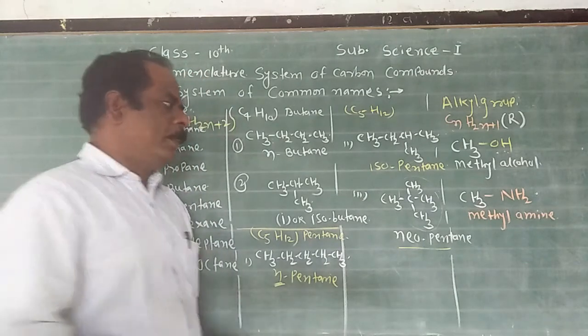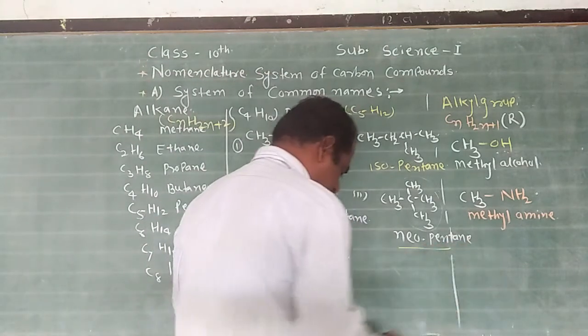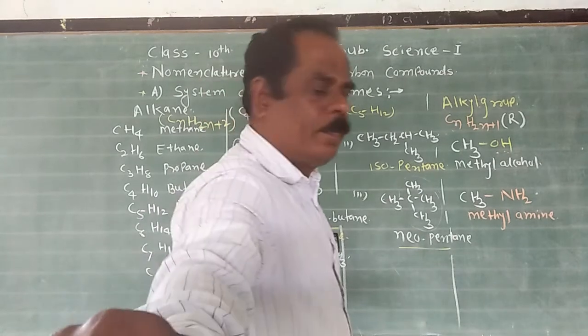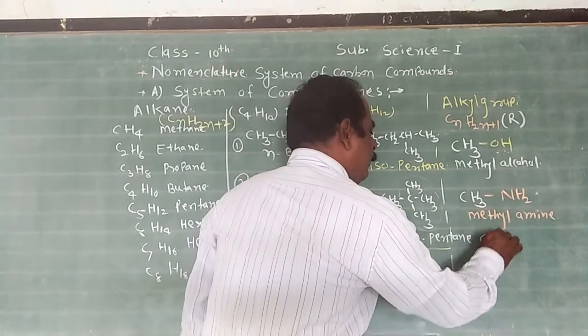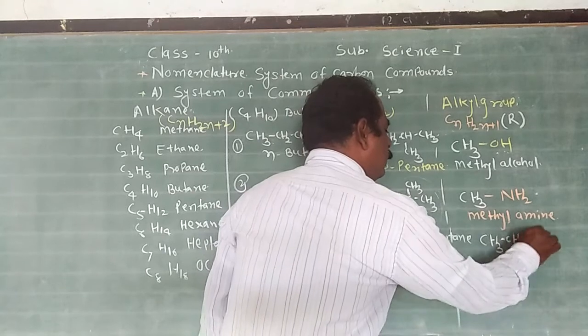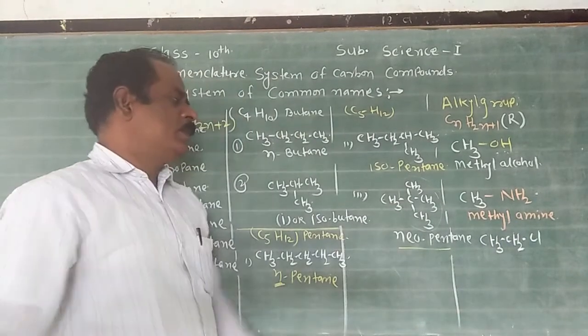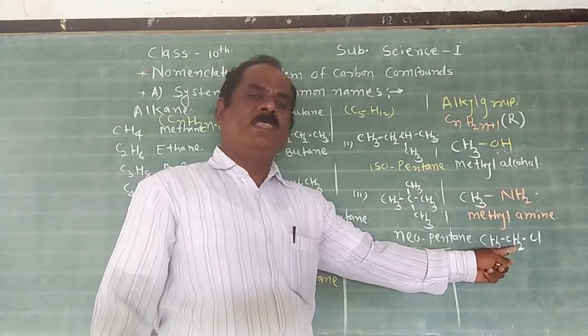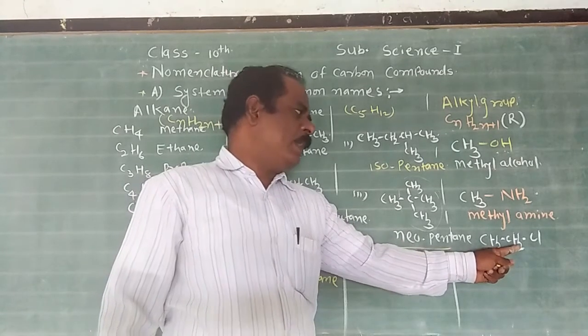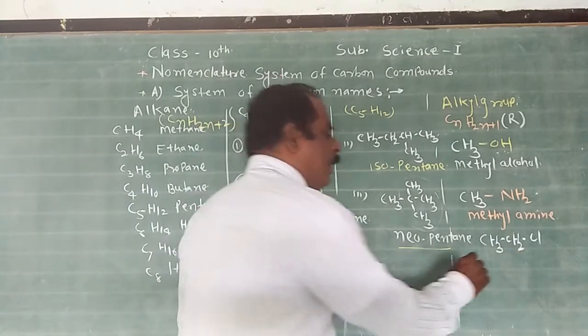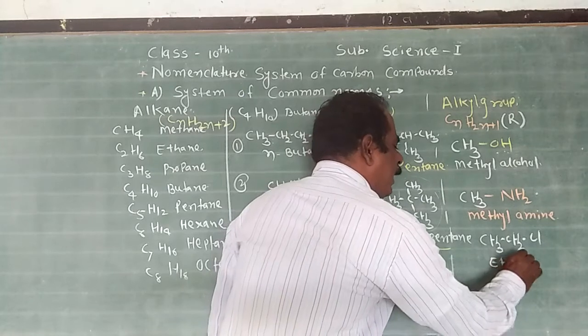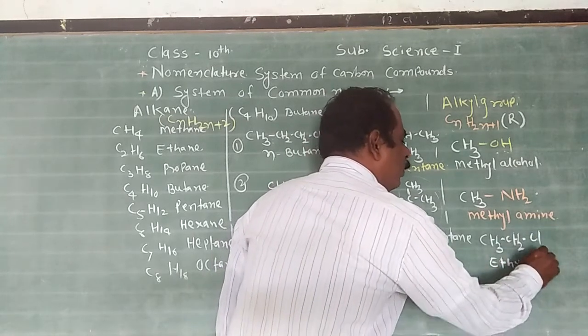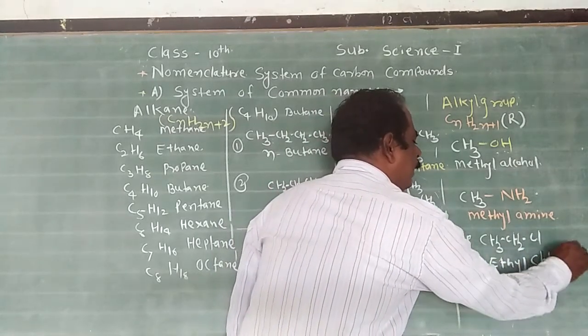Next, CH3CH2Cl. CH3CH2 has two carbon atoms, ethane with one hydrogen less, therefore the alkyl name is ethyl. With chlorine, the name is ethyl chloride.